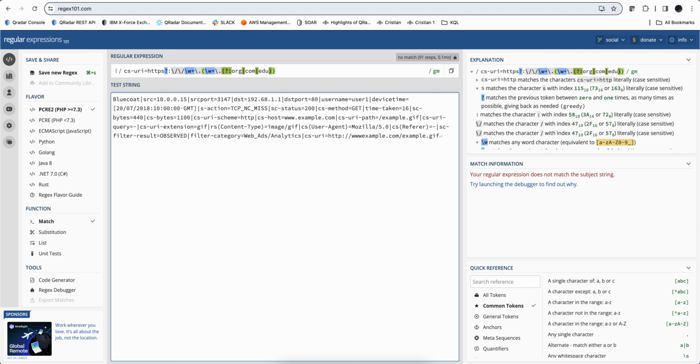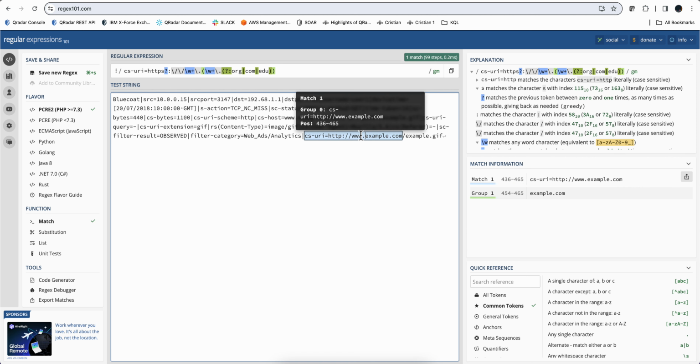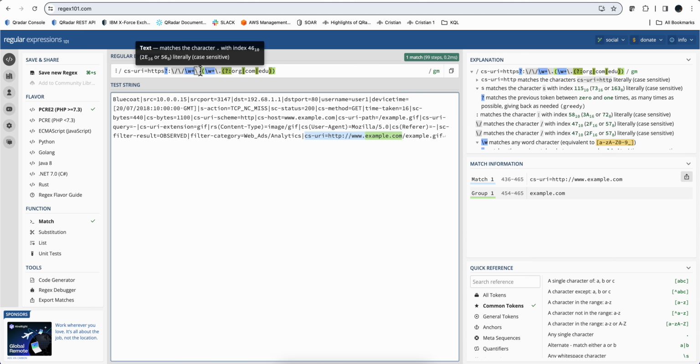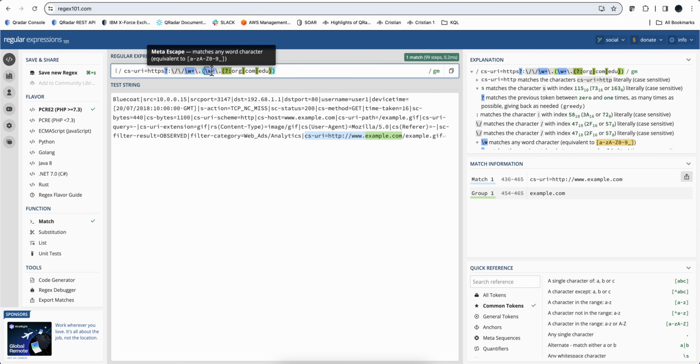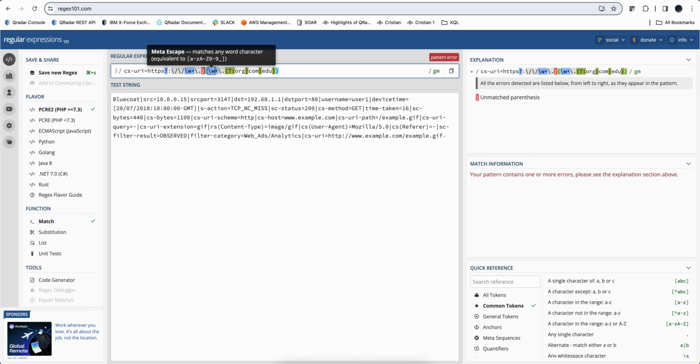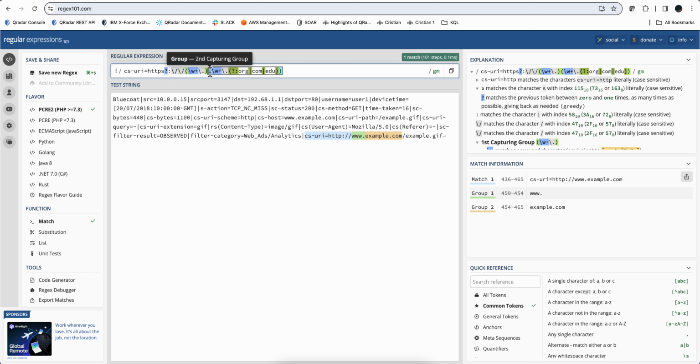So I want this to work with www or any subdomain that might be in here. So all I need to do is to specify that there can be, let me get in front of the dot here and go until here, that this subdomain can be one or none or 20.